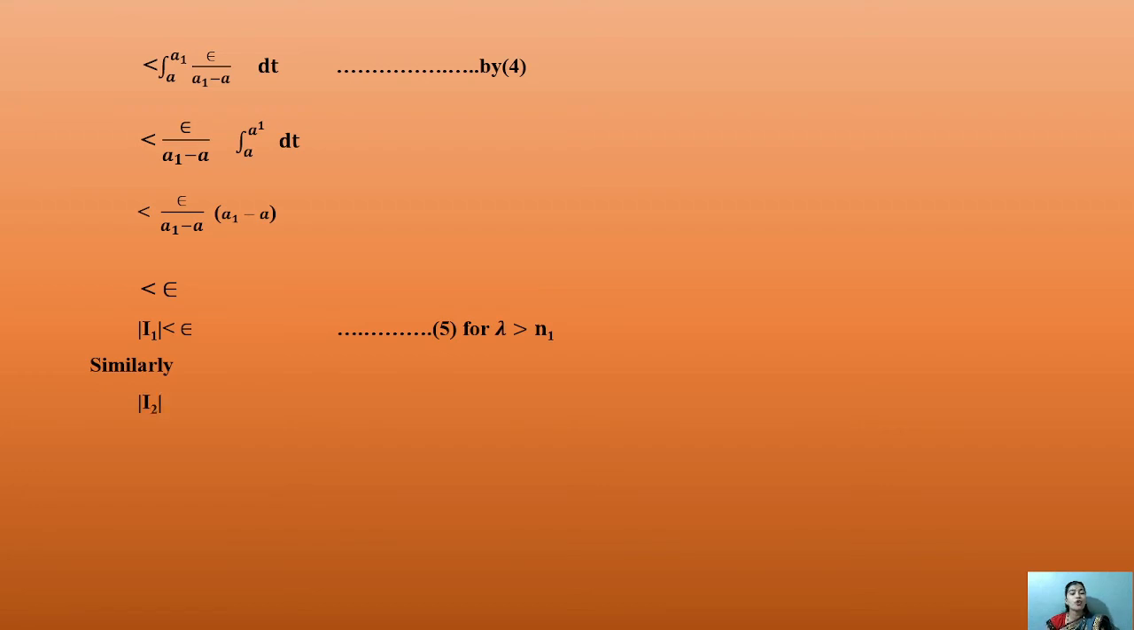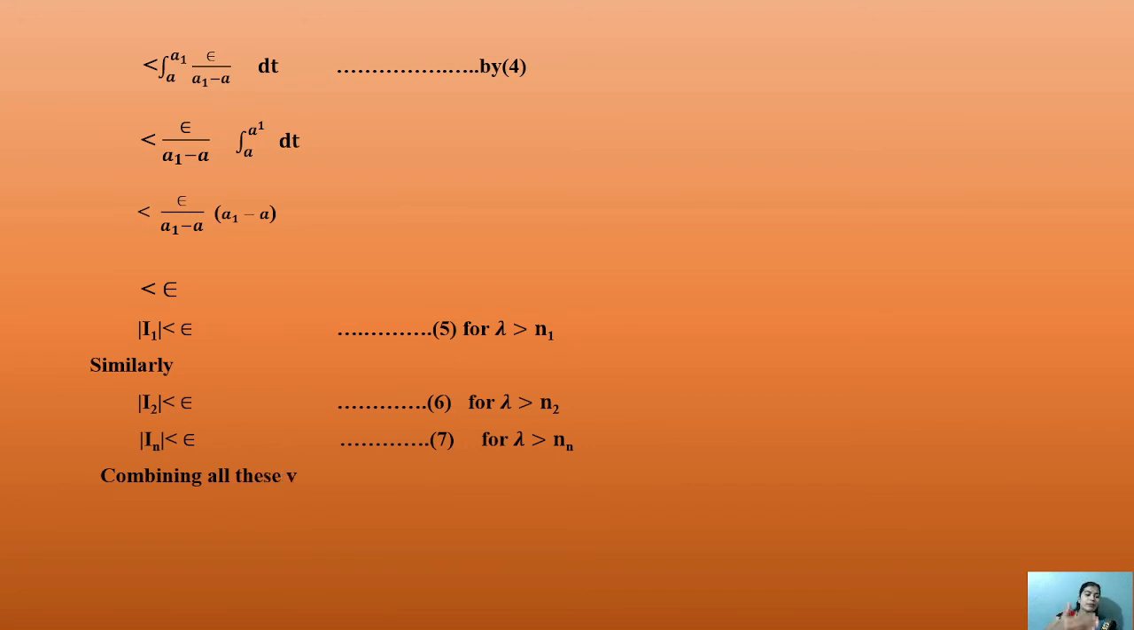This holds for λ always greater than n1, where n1 is a positive integer. Then similarly, I2 is less than ε. This will be equation 6. Similarly to I1 being less than ε, I2 is less than ε for λ greater than n2. This is the 6th equation, and likewise In is less than ε for λ always greater than n.